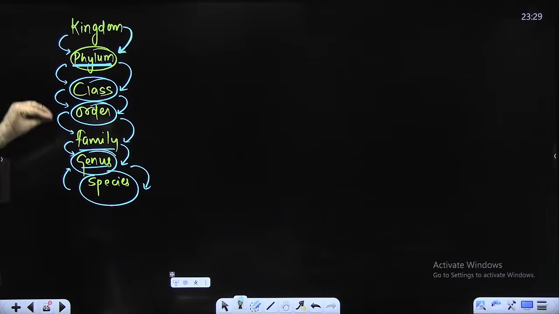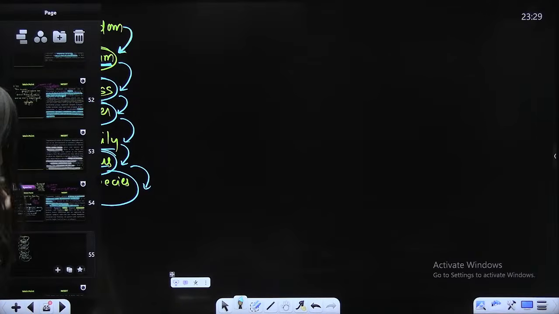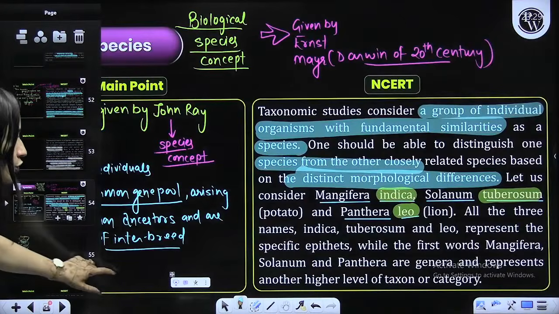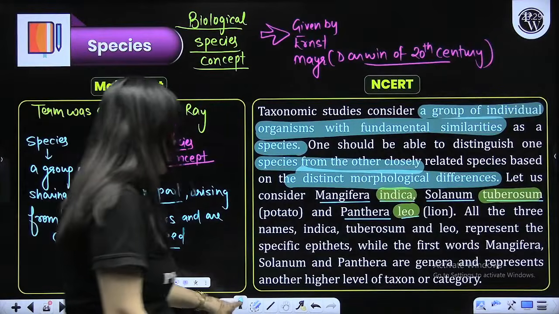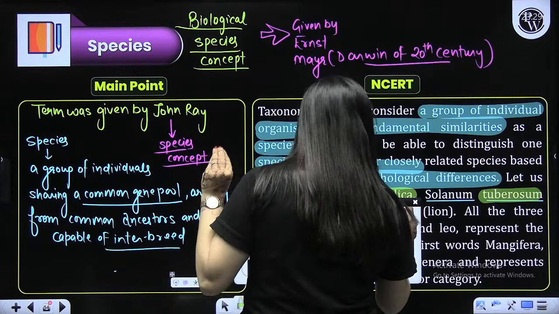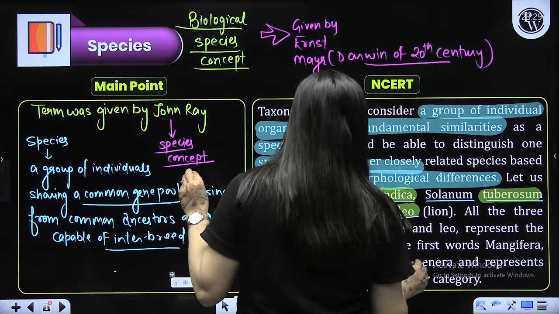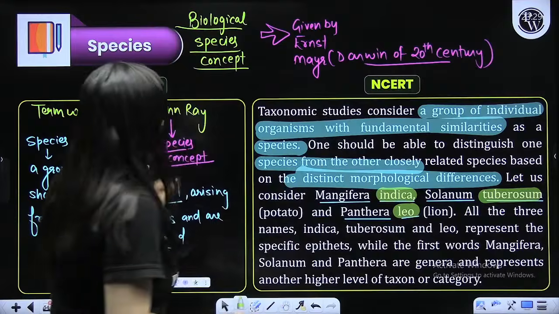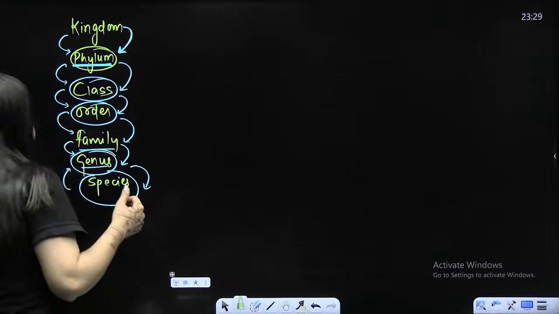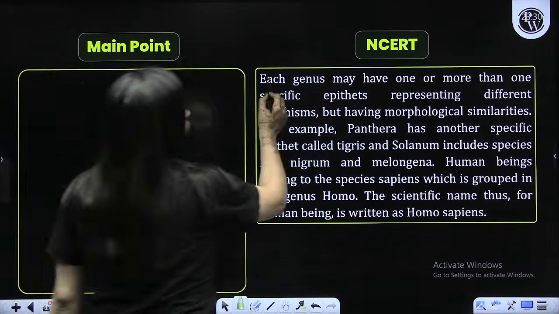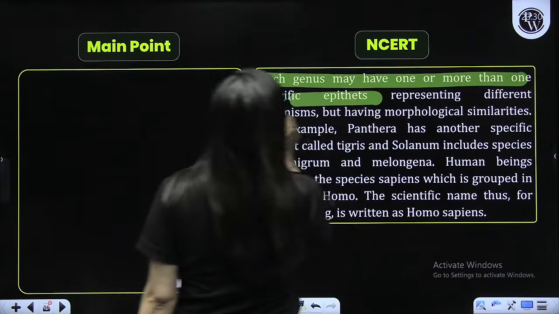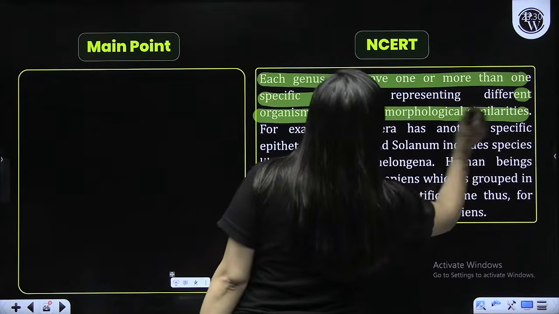So ultimately, that is the agenda. That is what is given in NCERT. So you people can see that. So all the 3 names, just say indica, tuberosum. The examples which are given in NCERT, they are important, right, beta?